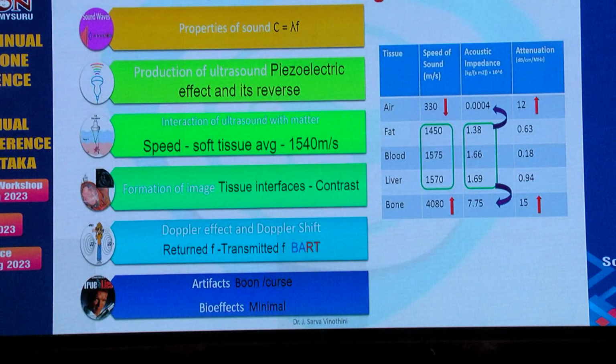So the take-home message is, regarding the properties of ultrasound, the velocity depends upon the frequency and the wavelength. When the frequency increases, the wavelength has to reduce to maintain the constant velocity. The ultrasound is produced using the reverse piezoelectric effect. In the interaction of ultrasound with matter, air has the slowest sound, bone has the highest velocity of sound, and all other soft tissues have an average speed of around 1540 meters per second. In the formation of the image, it is the difference in the acoustic impedance that is more important than the acoustic impedance per se, and that gives rise to the source of contrast.